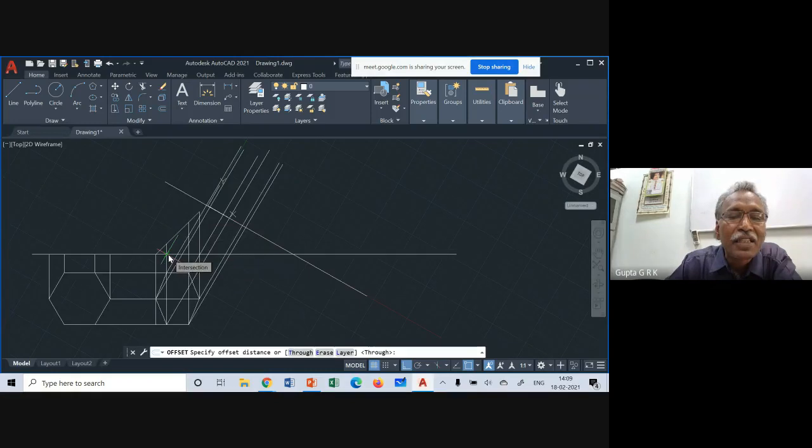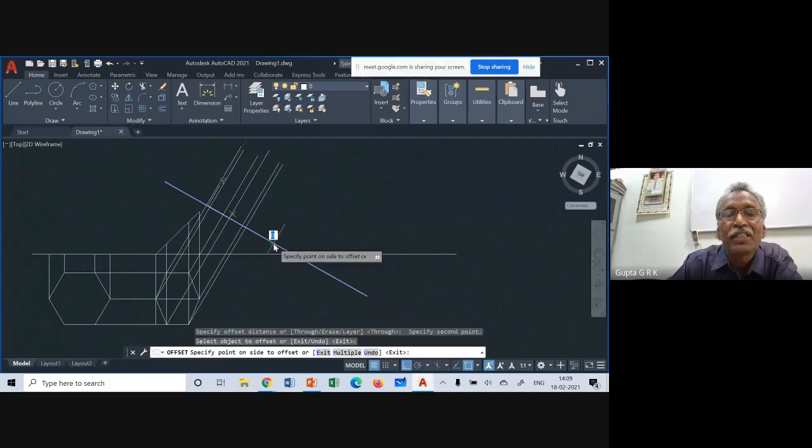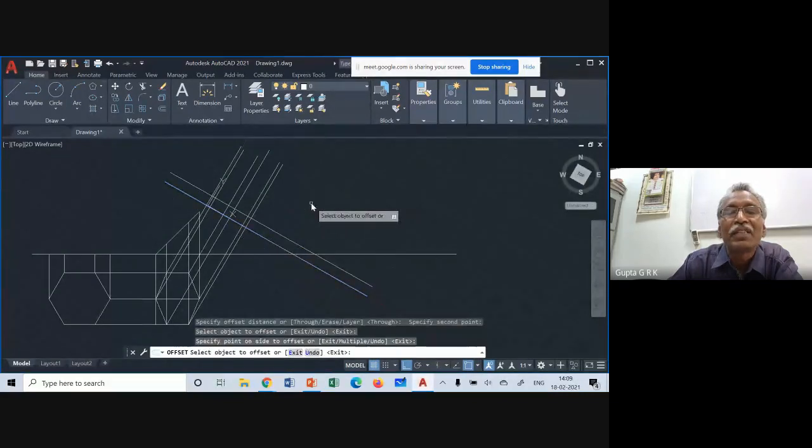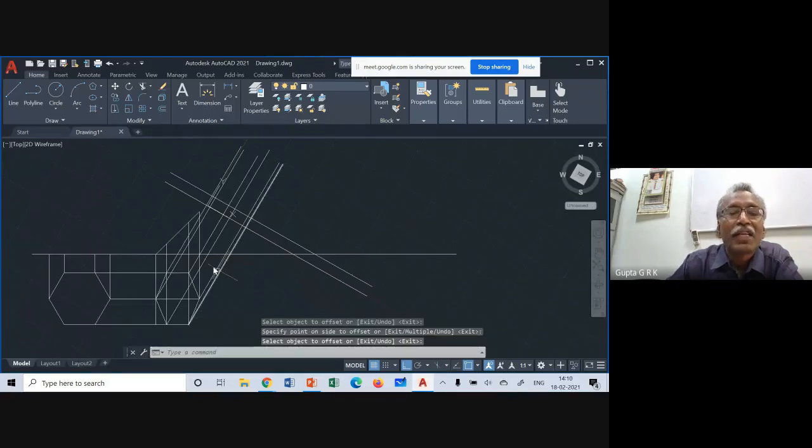Okay, and then the object to offset. This is the axis line I am offsetting, and I can do this way or this way. Which side do I want? Above this I want. So click on this side. I am getting a parallel line at the required distance. Okay, and enter. And one more. This distance also I have to transfer. There are two more distances. Okay, this distance I transferred.